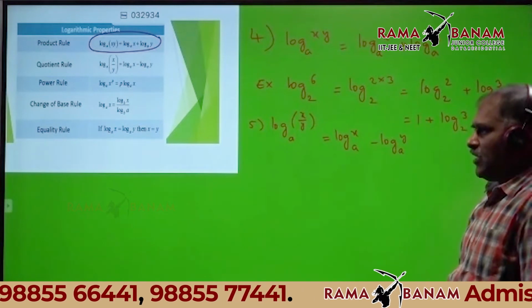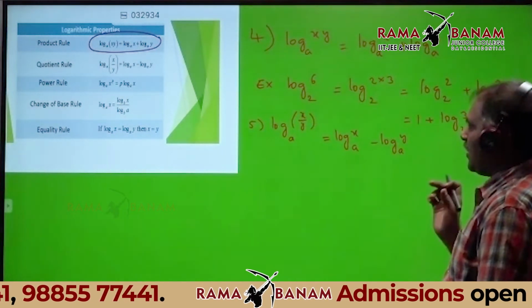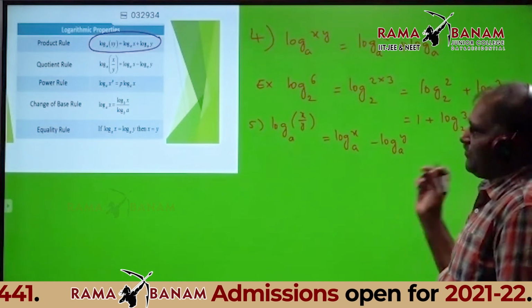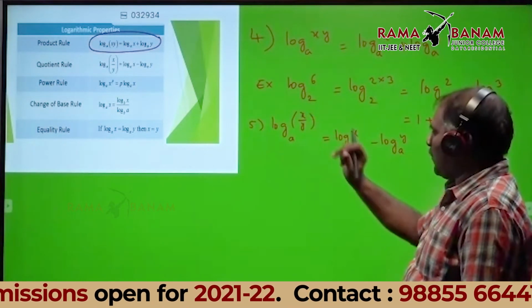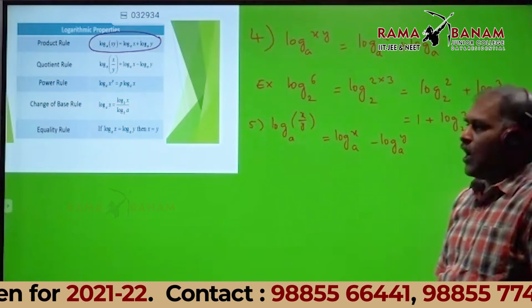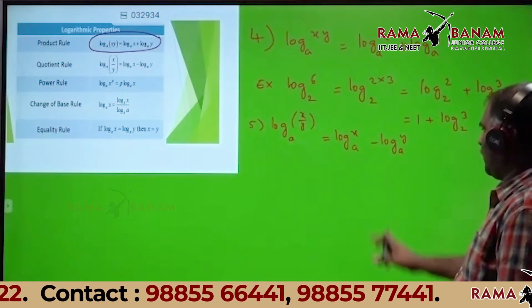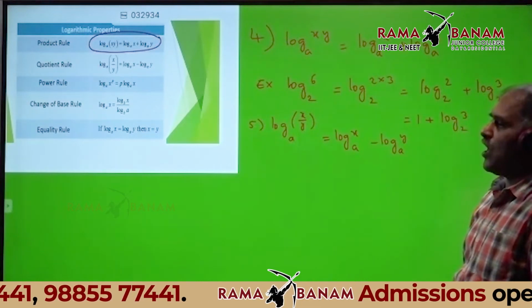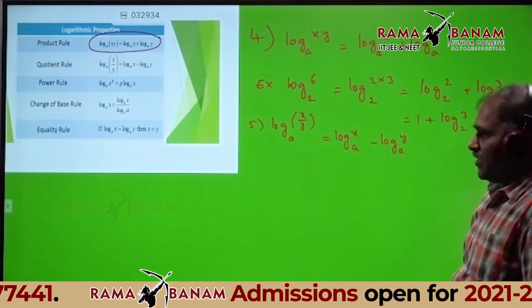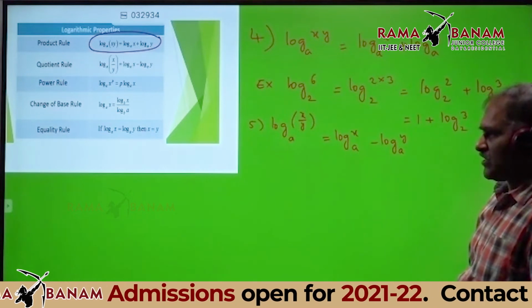That is the quotient rule or division rule. Here, the logarithm of a division of two numbers is represented as log x base a minus log y base a.